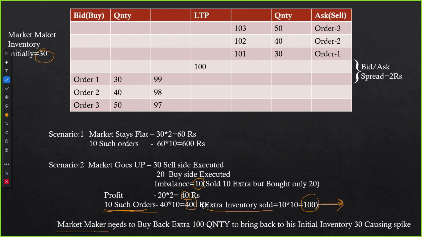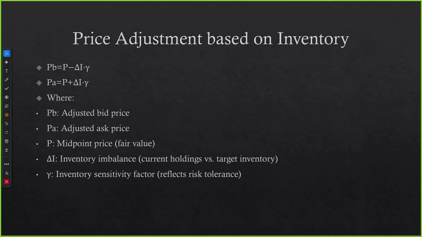So the market maker needs to buy back this 100 quantity to bring back to his initial inventory level, which is 30, causing a spike. To manage the inventory levels back to his initial levels, he uses multiple ways. One way most commonly used by these market makers is a formula called the Stoll formula, and they use this formula. Now let's understand in what way we can efficiently track these spikes, and whether the spike is because of any inventory rebalancing, or is it a genuine one.